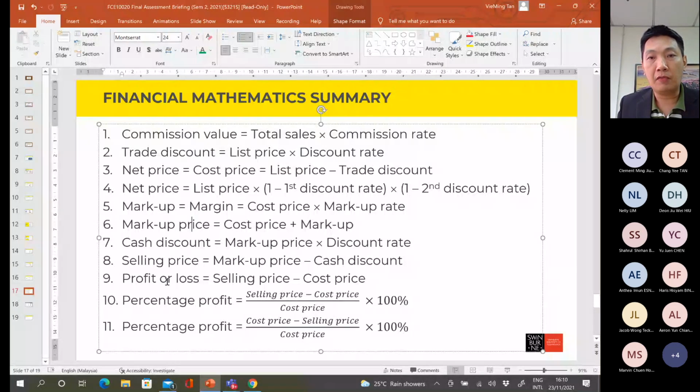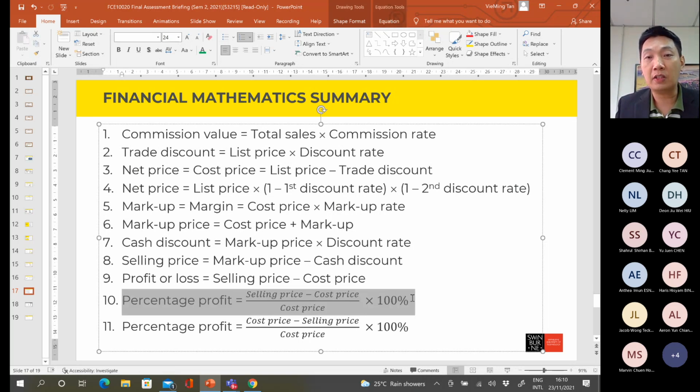Okay, and if you're asked to calculate the profit or loss of the retailer, then you can use the selling price minus the cost price. Okay, and for percentage profit, you use the selling price minus the cost price, divided by cost price, multiplied by 100%. Okay, so if the figure is a negative number, that means it is a loss. If the figure is positive, that means it is making a profit.